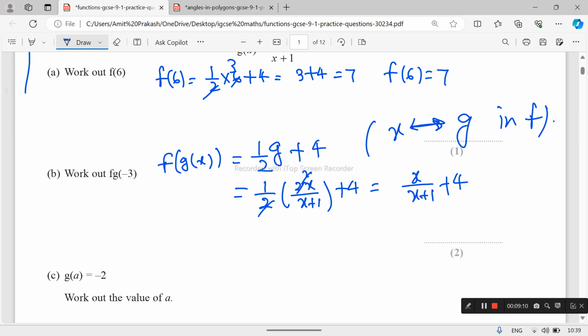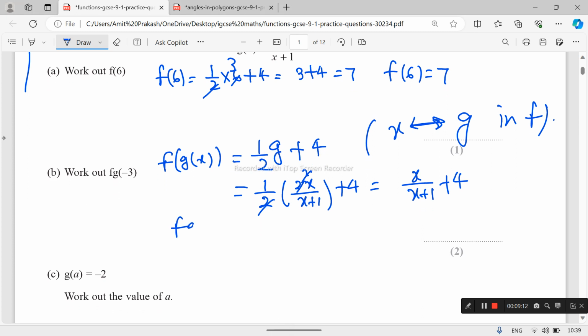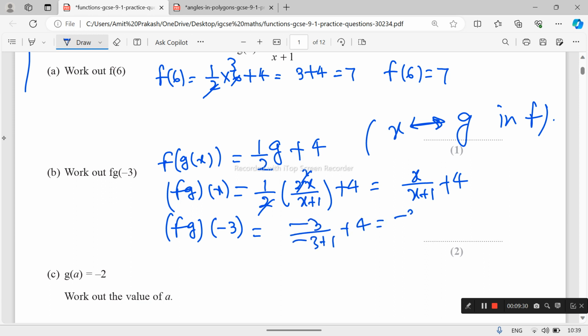Again, to find the value of f(g(-3)), we put x equals -3 in the given definition: -3 upon -3 plus 1, plus 4. So this becomes -3 upon -2 plus 4, which is 4 plus 3 upon 2, that is 4 plus 1.5, and 5.5. This is the value of f of g(-3).